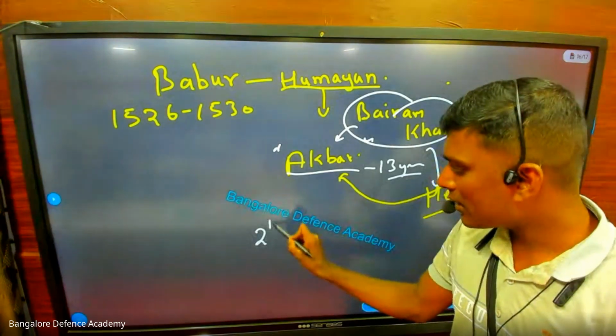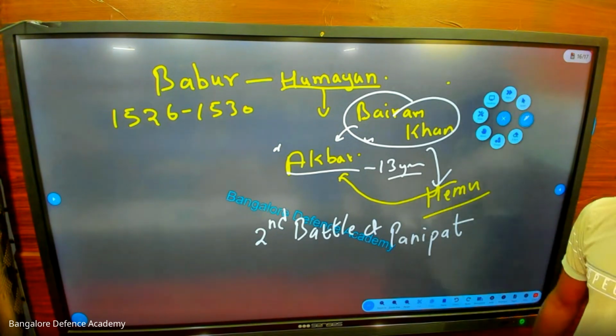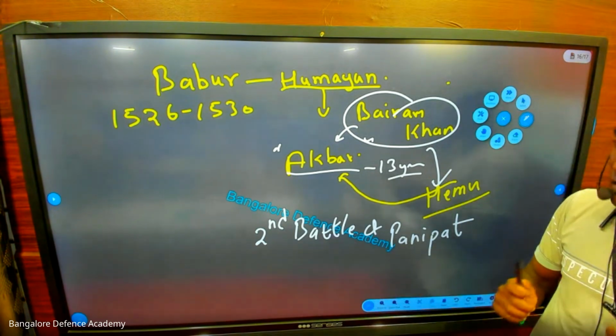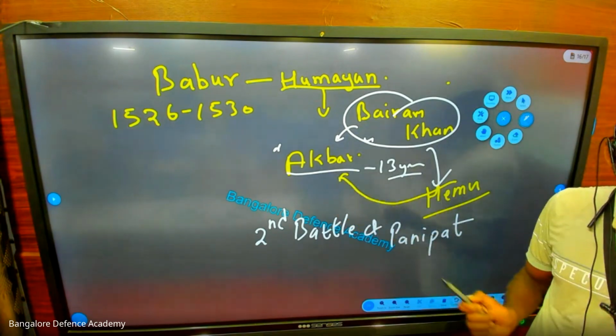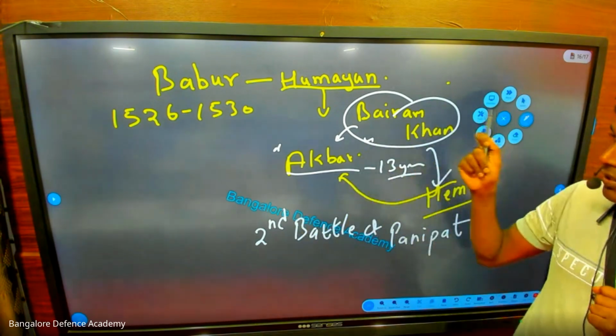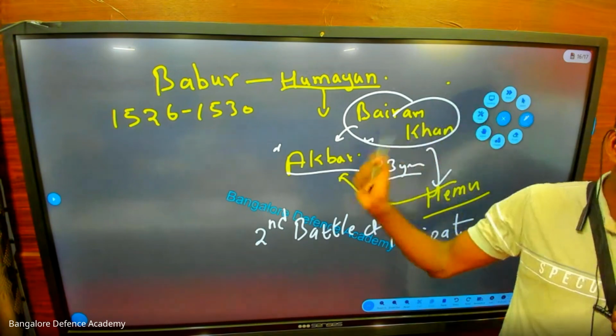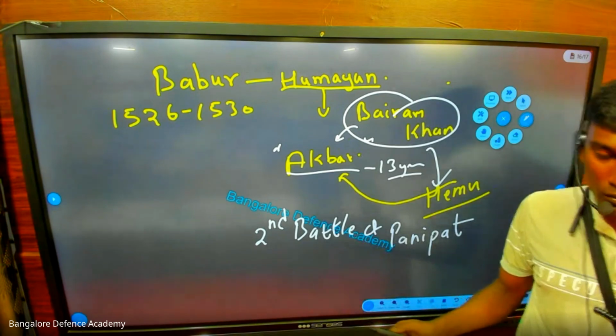This is called the Second Battle of Panipat. In the exam, they will ask you, Second Battle of Panipat was between which two? If the option is Akbar and Hemu, you will write Akbar. If the option is Bairam Khan and Hemu, you will write Bairam Khan. But remember both names, Akbar and Bairam Khan. Listen to this story, don't write.